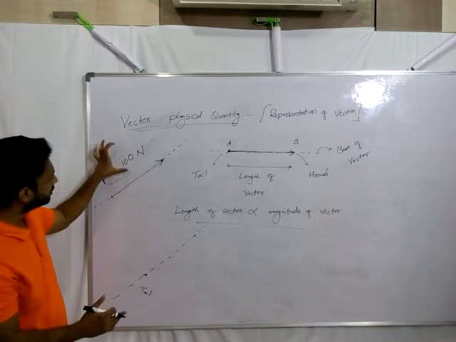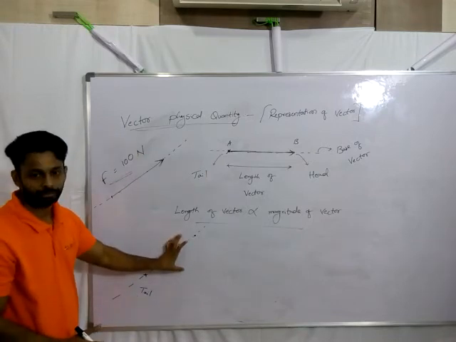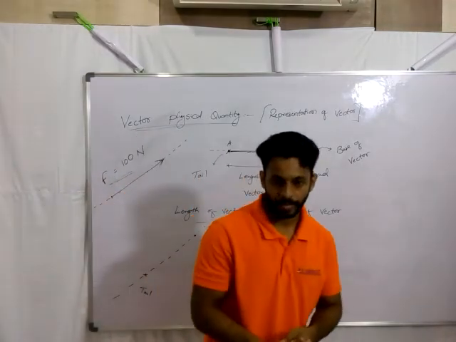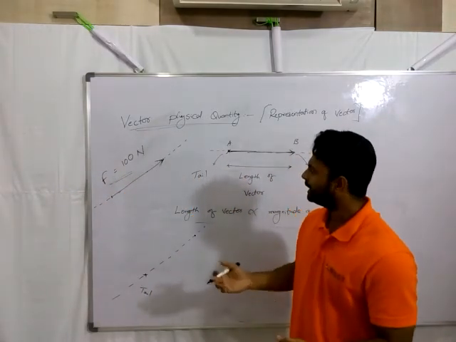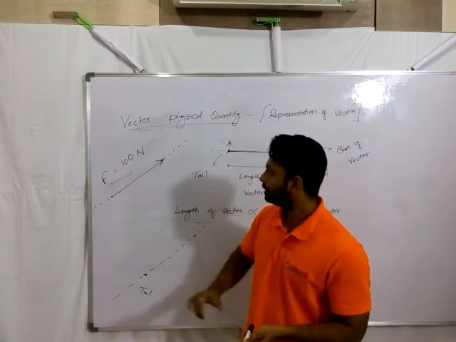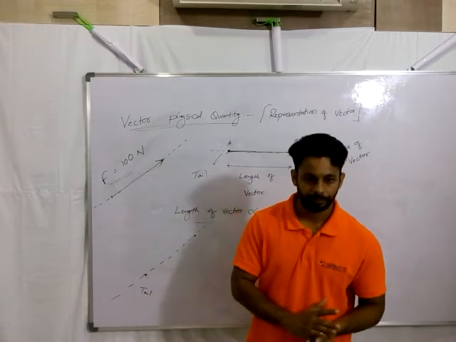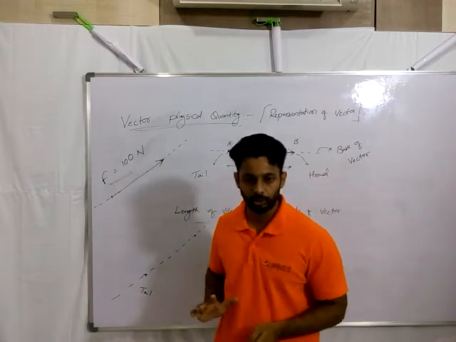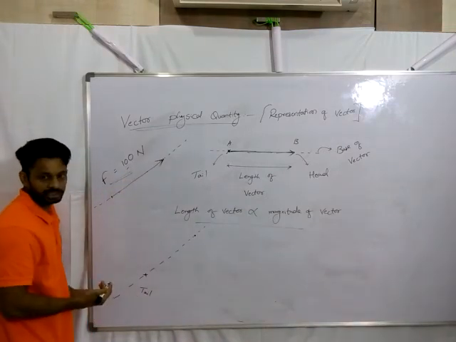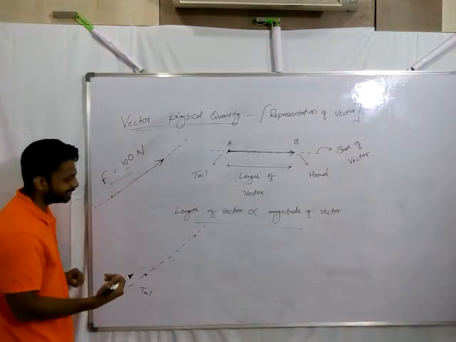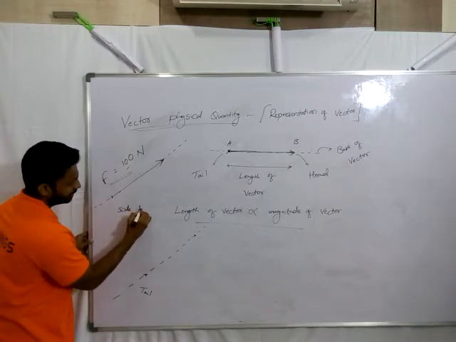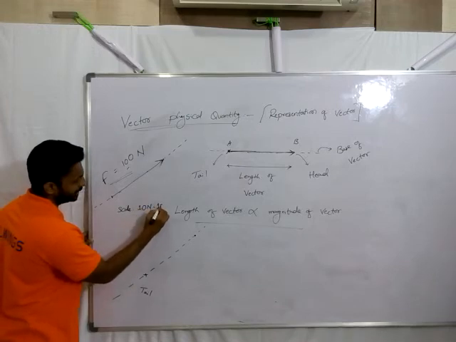So just to convert this unit into some graphical measurement, what we need to do? We need to assume a convenient scale. How? I can assume, let's say, 10 units equal to 1 centimeter or 10 units equal to 1 millimeter. According to my convenience, I'll do that. So I assume 10 newtons means 1 centimeter. What is the scale I am taking here? 10 newtons equal to 1 centimeter.